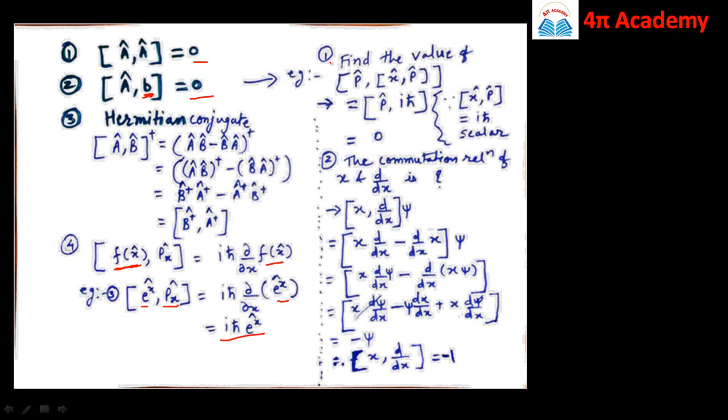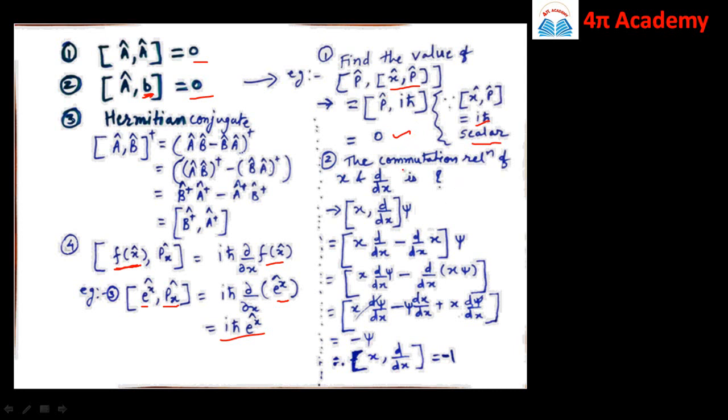Then let us consider another problem, that is, find the value of the commutator of p comma the commutator bracket of x comma p. So this will be equal to the commutator bracket of p, where p is the operator, comma, now you know the value of this bracket, the commutator bracket of x comma p is equal to iħ, but iħ is a scalar, and by using this property, the commutator bracket of an operator with any scalar is equal to 0. So the value of this is 0.